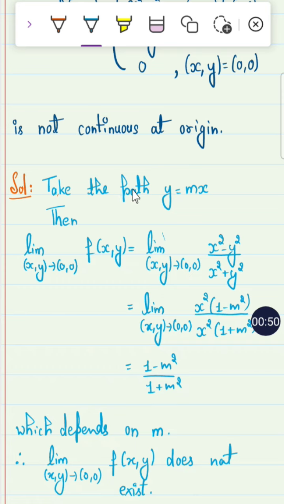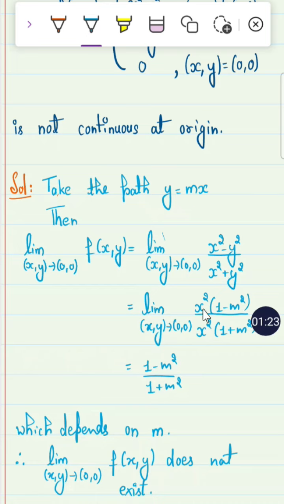Let us take the path y is equal to mx. Firstly we have to check whether it has a limit or not. If it has no limit, then it is not continuous. When it has a limit, then we check whether it is continuous or not, right? So to find the limit of this function, we take the path y is equal to mx. Now put it in this function's value, x square minus y square upon x square plus y square, with y is equal to mx.